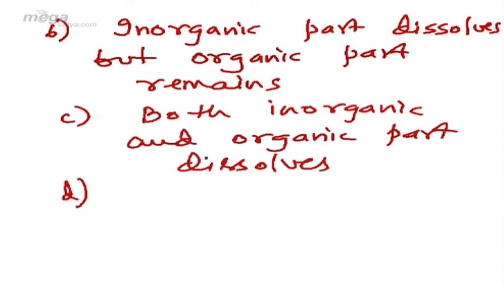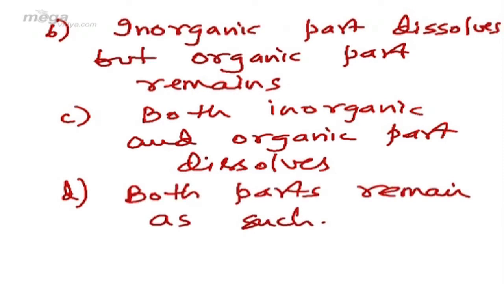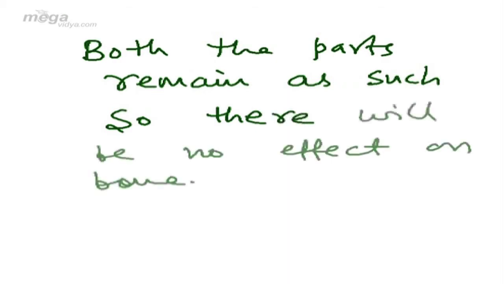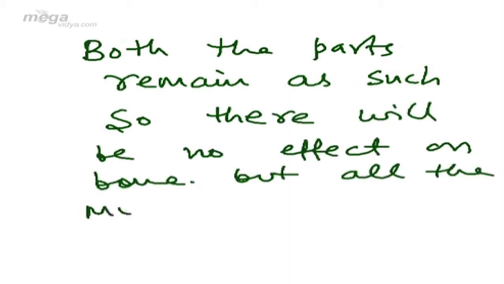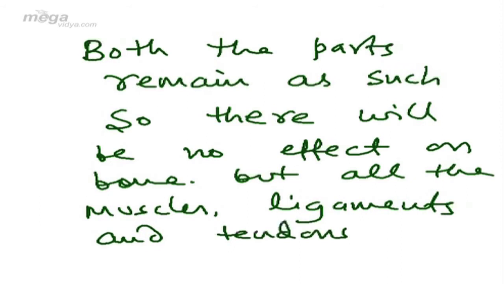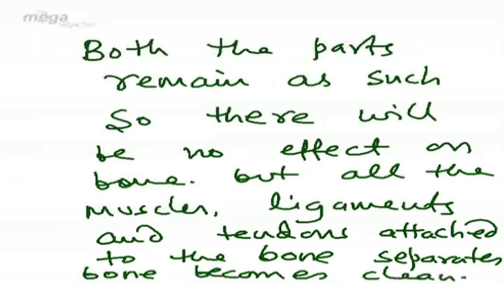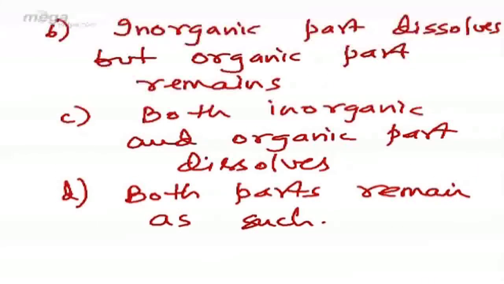And the fourth option will be both the parts, organic and inorganic, remain as such. The correct option will be both the parts remain as such, so there will be no effect on bone, but all the muscles, ligaments and tendons attached to the bone separate and bone becomes clean. So both parts remain as such will be the correct option.